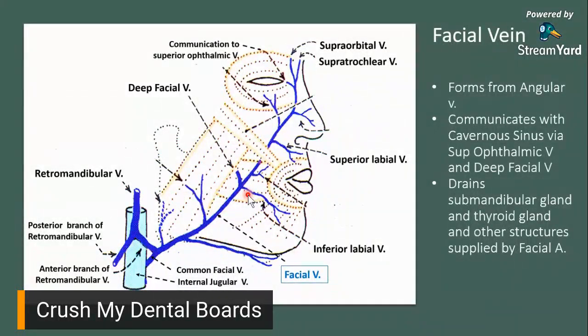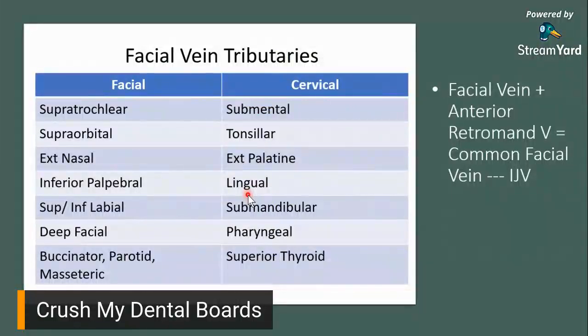Okay, so we move on to the tributaries. Now, here, the facial vein tributaries have been categorized into two. So you have your facial part and you have the cervical part of your facial vein. So for the facial part, sabi natin, it starts from the top, the supratrochlear and supraorbital.